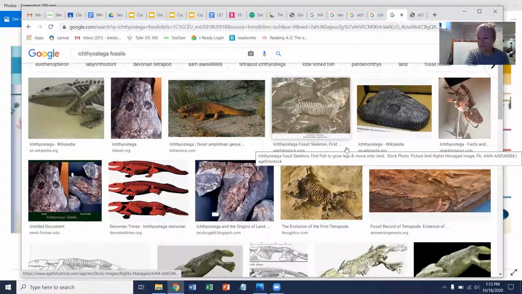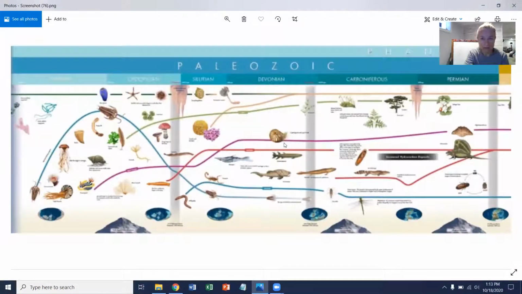At the end of the Carboniferous period, let's look at our timeline again. So here we're all the way over here. Our fish are evolving. We're seeing amphibians getting up onto the land, insects and worms. All of this is happening at the same time. And then at the end of the Carboniferous period, amphibians began to start laying their eggs on land. And the eggs had a tough skin. And then we started seeing our first reptiles towards the end of the Paleozoic era.